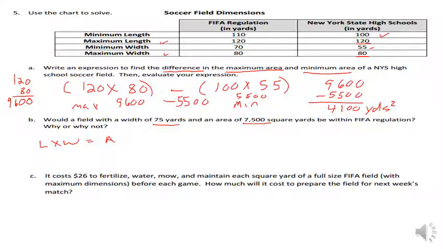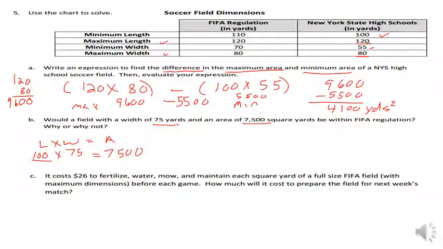They've given us the area of 7,500 and they've given us the width of 75 yards. They have not given us the length. But in order for me to multiply 75 to get 7,500, I can see that I have to multiply by 100 to get 7,500. So the length would have to be 100.